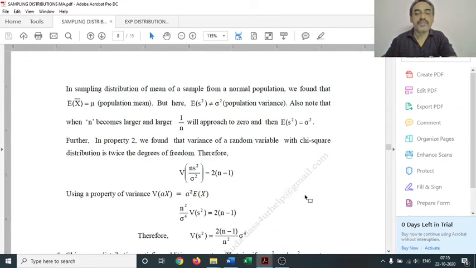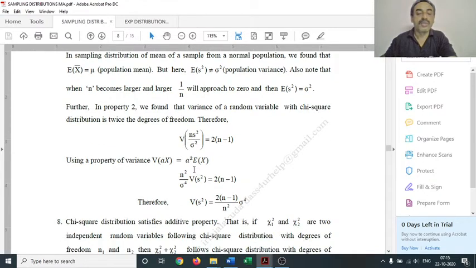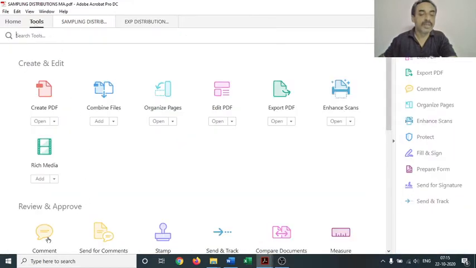Next we can see the variance of S square, using again the relation that n S square by sigma square follows chi-square distribution with n minus 1 degrees of freedom. Generally the variance of chi-square distribution with n degrees of freedom is double the degrees of freedom. So here V of n S square by sigma square is double the degrees of freedom of n S square by sigma square, that is 2(n minus 1). So we have again a property of variance: variance of Ax is A square variance of x. I'm sorry, this is not expectation, it is actually variance. So I shall make the correction here.